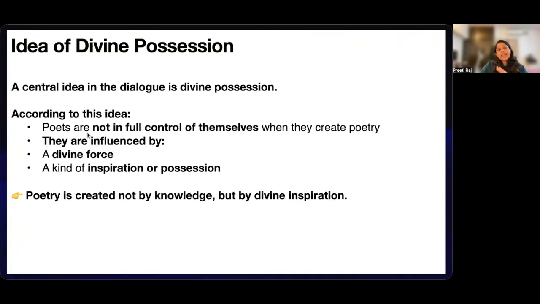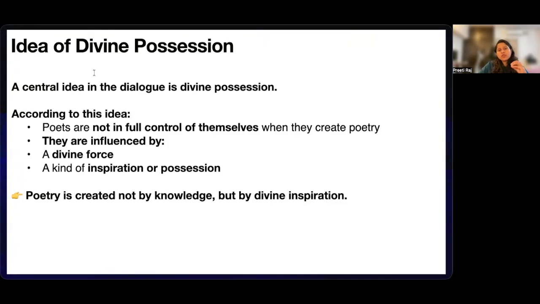Socrates explains this idea using something very similar to what we see in our societies also. For example, some people will say that God has entered them, a divine force is speaking through them, or a person suddenly starts behaving very differently, as if he has lost control and some external power has possessed him.